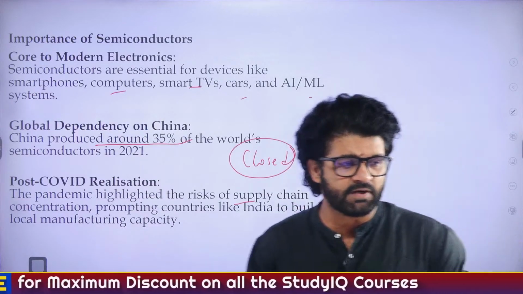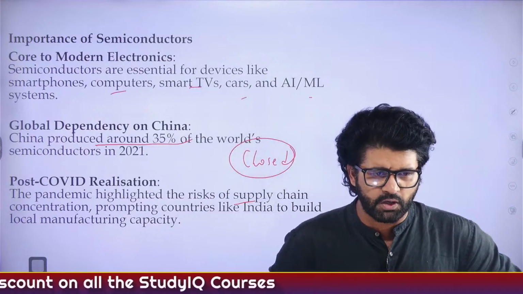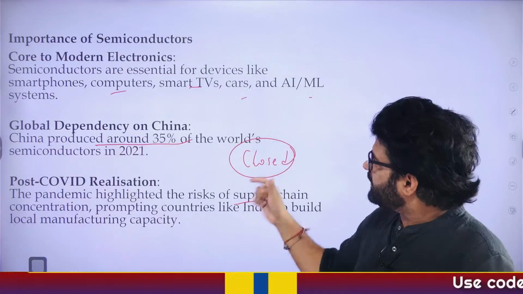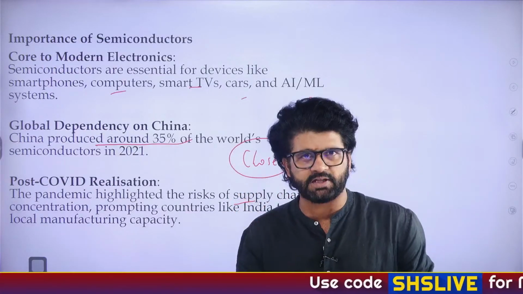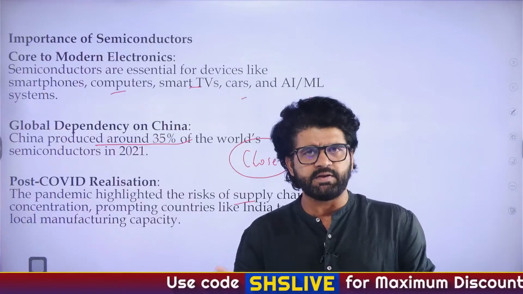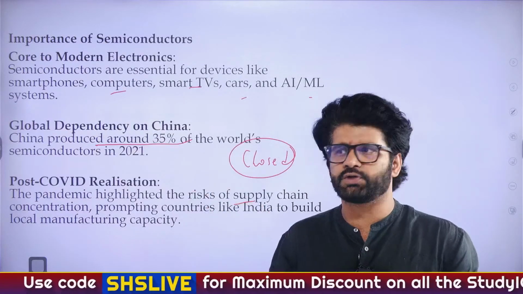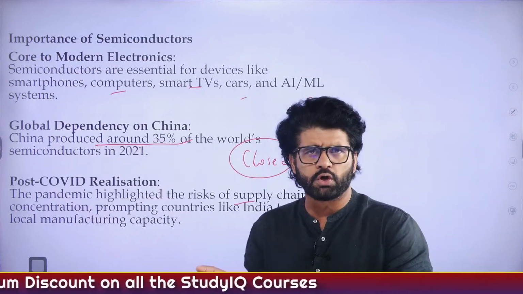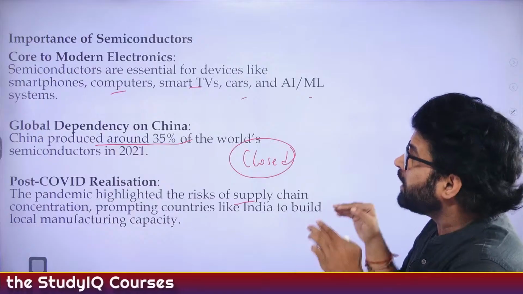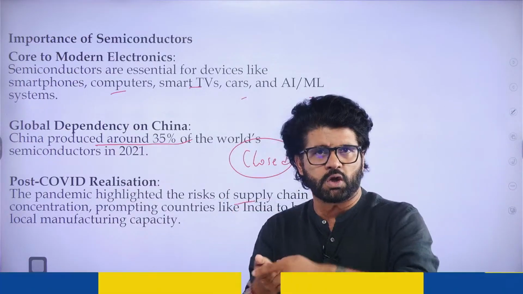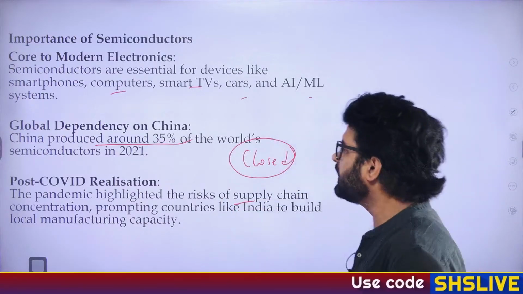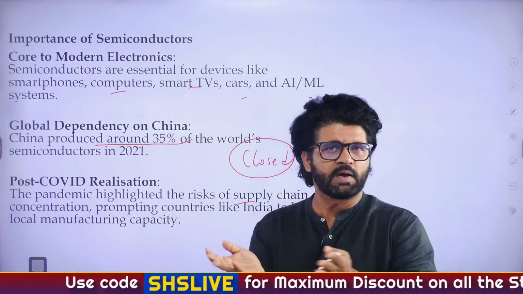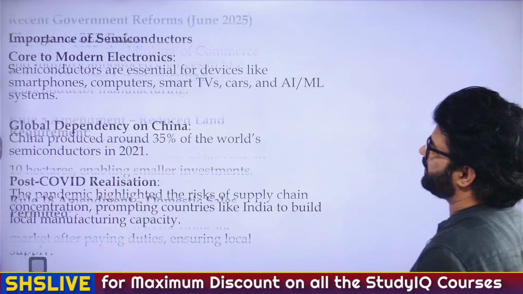Now there are certain keywords which are important from exam perspective, like closed economy. What is a closed economy? Closed economy is an economy where neither import nor export takes place. That is a closed economy. None of the countries in the world are a perfect example of closed economy. Brazil is one example. North Korea, many people say, is very close to closed economy, but none of the countries are closed economy. We came very close to being a closed economy during COVID-19 time because of the restrictions, etc. Globalization went out of the window. Vasudhaiva Kutumbakam, everything went out of the window during COVID-19 time.